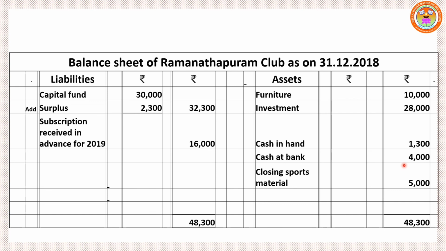Then look at the additional information. Closing stock of old sports material. Again, it appears under the balance sheet. At year end, the value of sports material shows 5,000. So automatically both sides, asset side and liability side, get balanced. Clear? Copy these answers in your class notebook. Remaining sums we will discuss in the next session. Thank you.